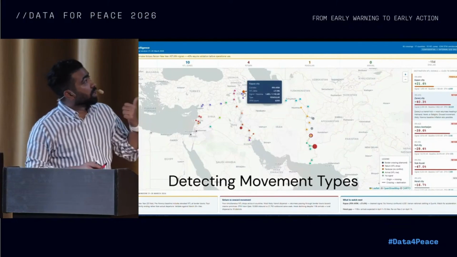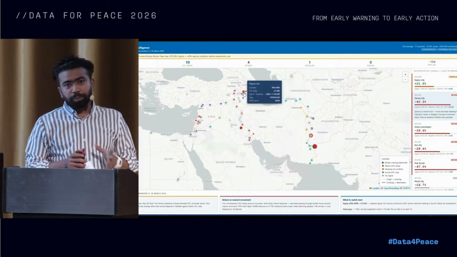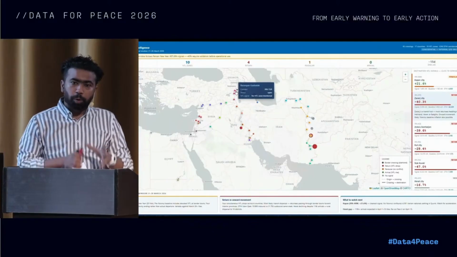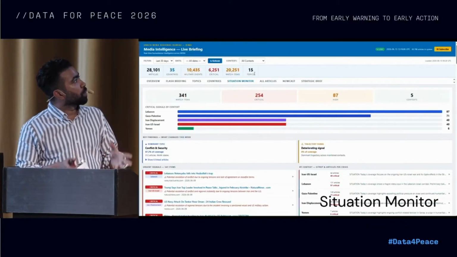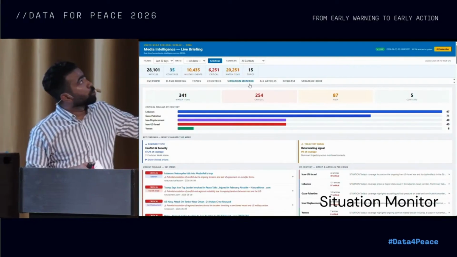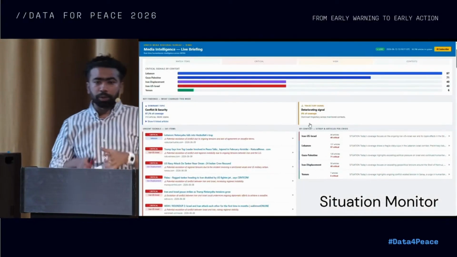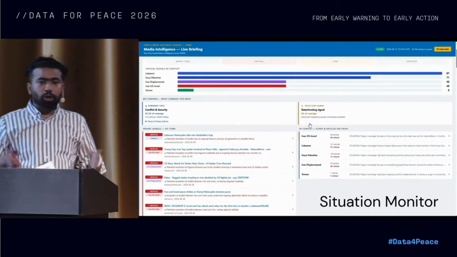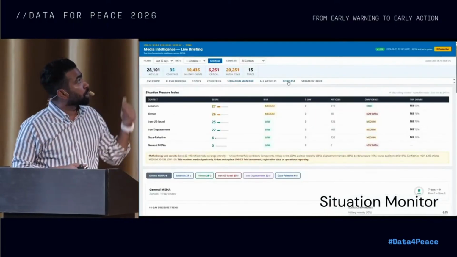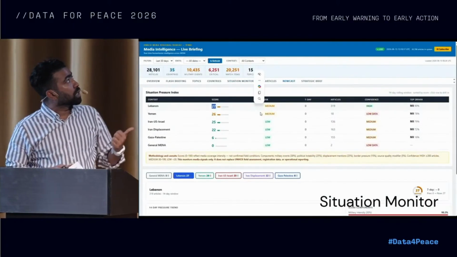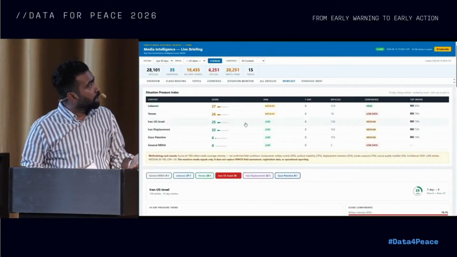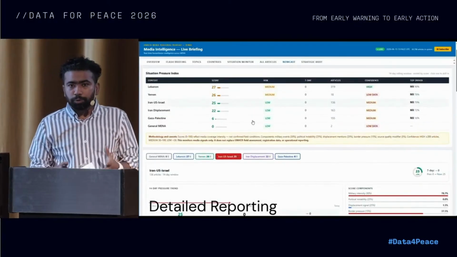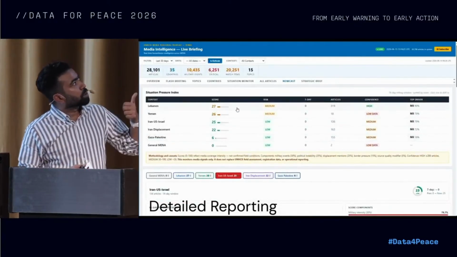And here, you can also see that we have been trying to understand what type of population group it is, whether it's the host community, IDPs, or refugees, and we try to bring all that information together into our situation monitoring tool that combines all those different open sources into one place, to understand what is happening on the ground and what actors are playing on the ground, and all of that information comes together into our situation detail report.